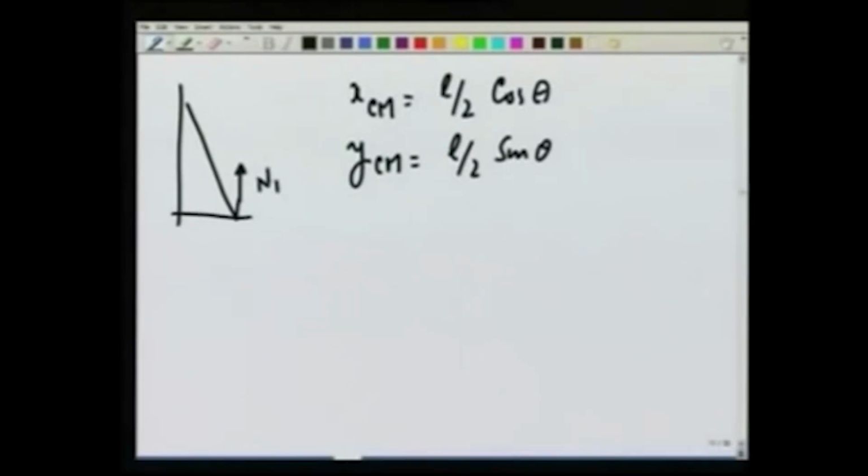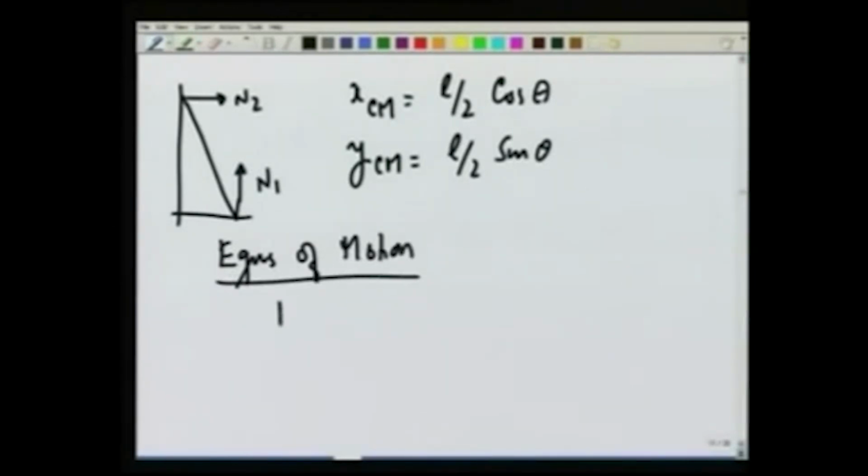This is N1, this is N2. How about equations of motion? Mass of the ladder times xcm double dot is obviously going to be N2.